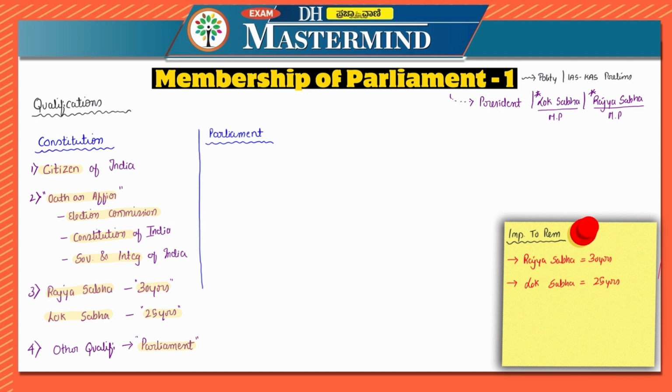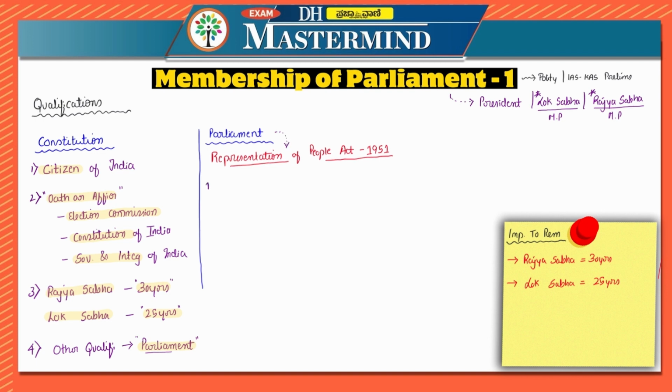And because the constitution has said that there can be other provisions, other conditions or other qualifications which are prescribed by the parliament, on the basis of that additional qualification, parliament brought Representation of People Act. This was brought down in 1951. What it is? It is RPA or Representation of People Act 1951. Now, as per the constitution, it is saying that the additional qualification can be set by the parliament. On the basis of that only, parliament brought Representation of People Act 1951.